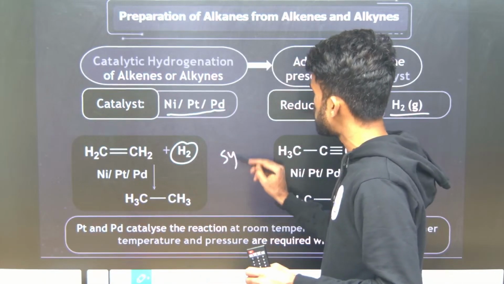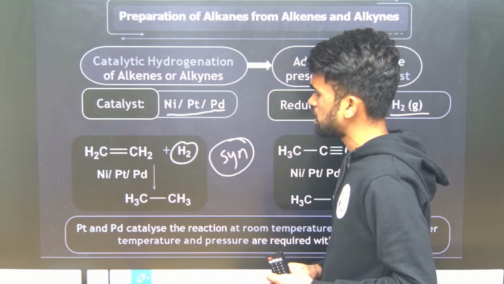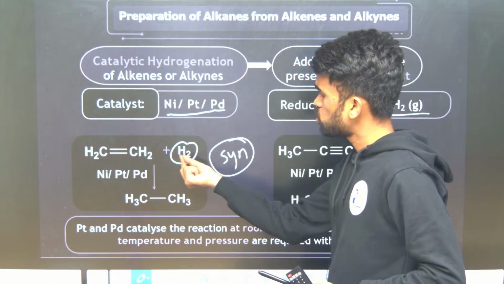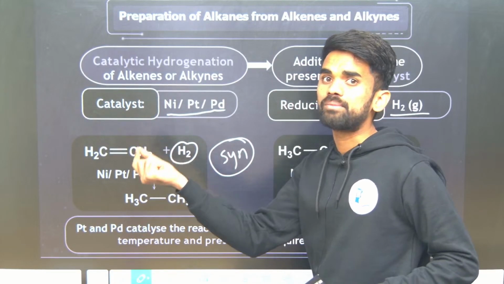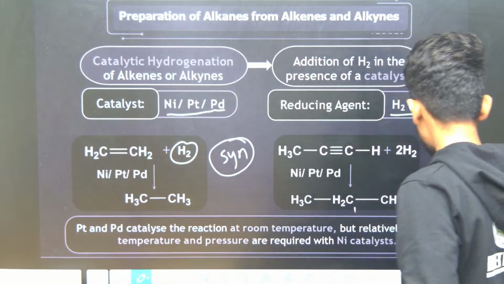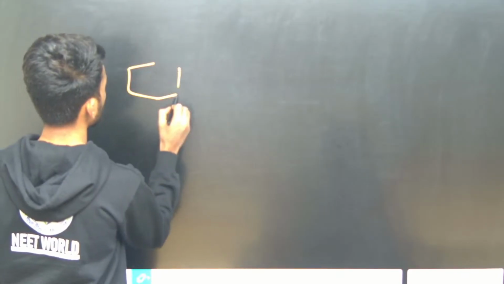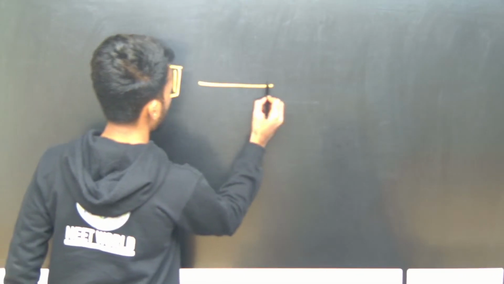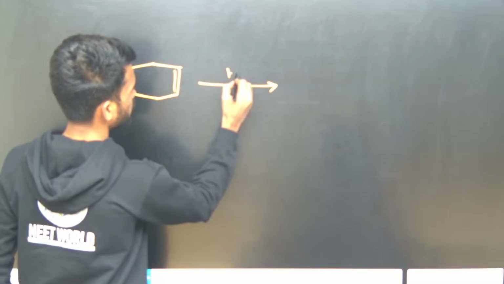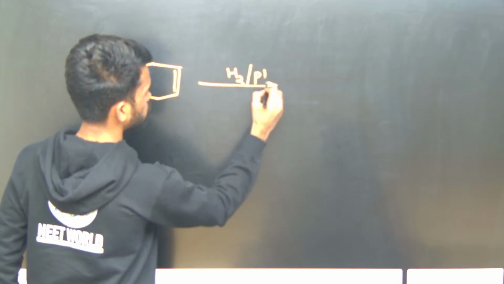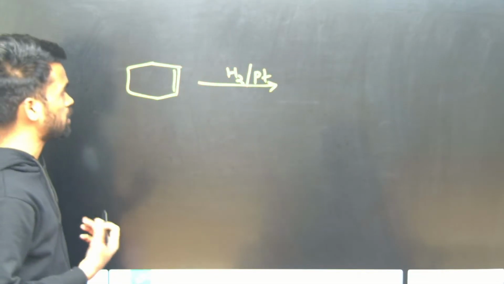or syn addition. What is this cis addition or syn addition? It means whatever hydrogen atoms we are adding should come from the same plane. Okay, let me give you one example here. See, this is an alkene. To this we are adding H2 in the presence of palladium, platinum or nickel. So what happens here?